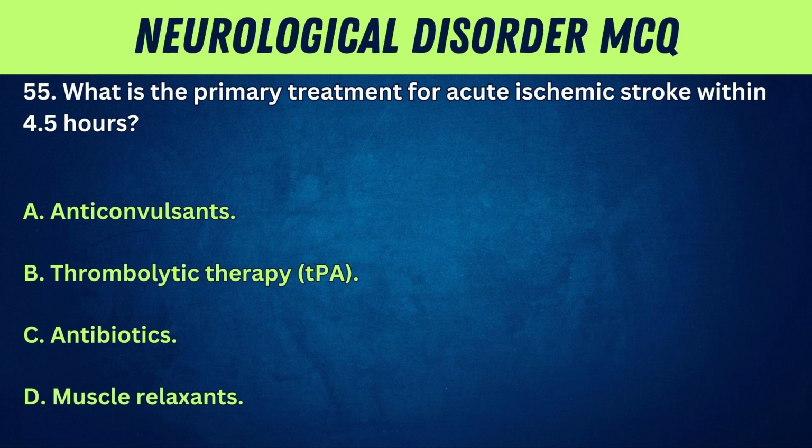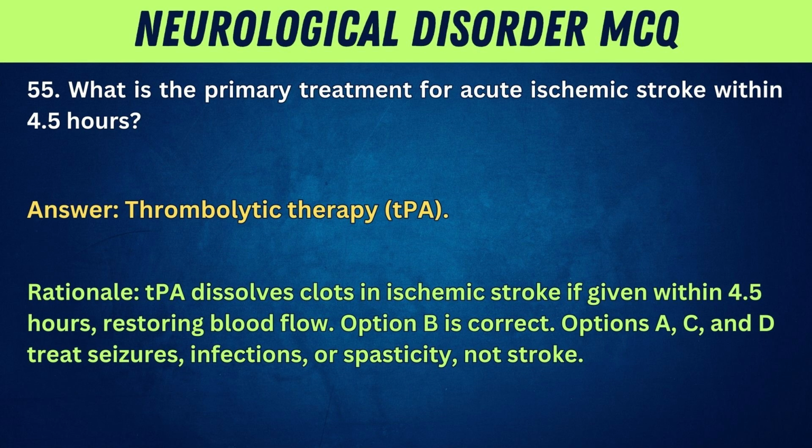55. What is the primary treatment for acute ischemic stroke within 4.5 hours? A. Anticonvulsants. B. Thrombolytic therapy, TPA. C. Antibiotics. D. Muscle relaxants. Answer: thrombolytic therapy, TPA. Rationale: TPA dissolves clots in ischemic stroke if given within 4.5 hours, restoring blood flow.